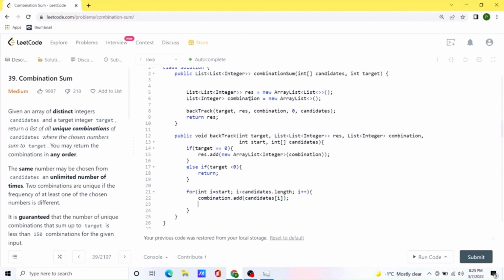Okay, after that we can do our recursive call, and as a target we will have target minus whatever candidate value we found, and start would be the ith position.